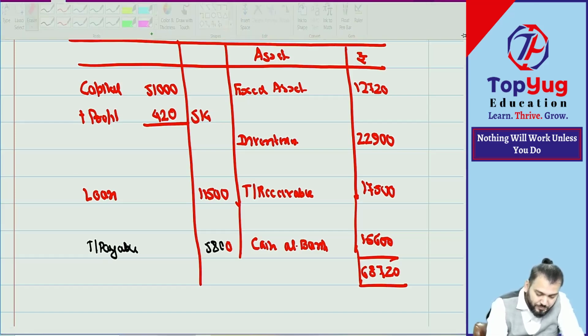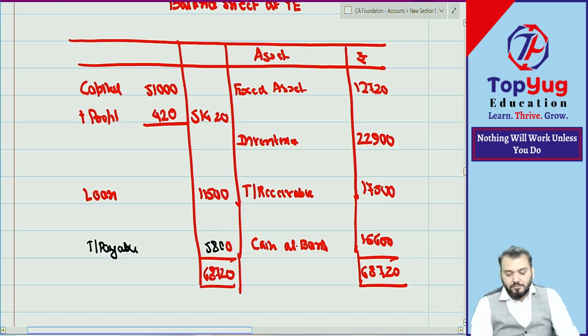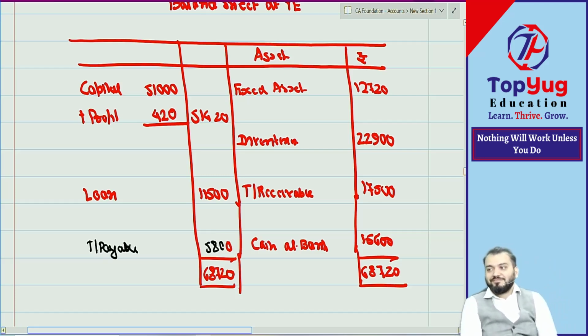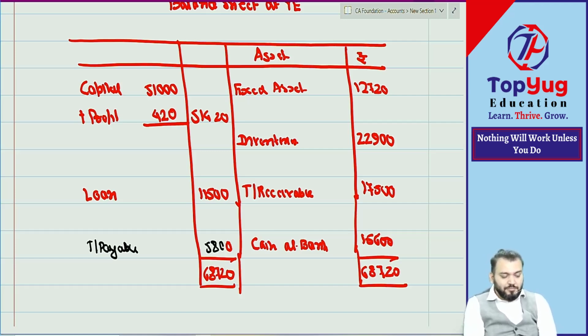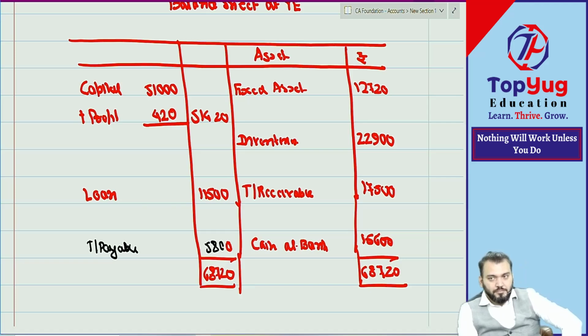Total will tally now. 68,720. Done. Understood? Yes, sir.